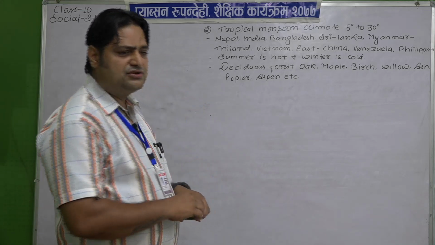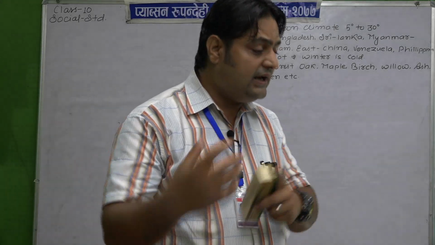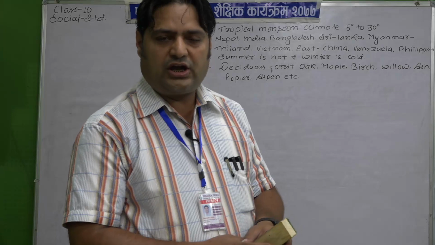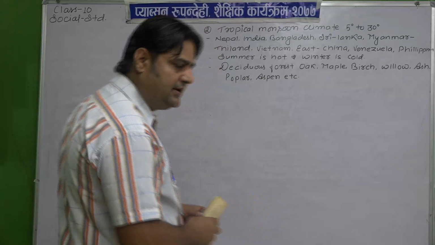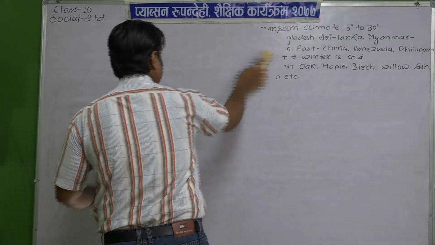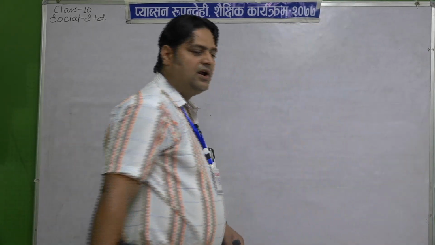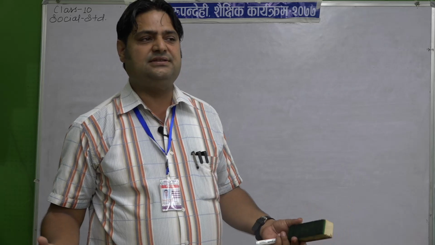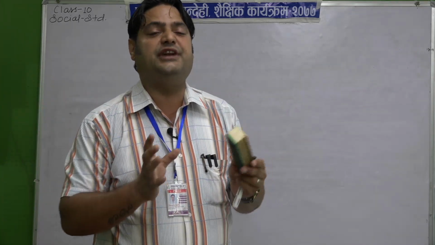Many times the question is asked, why do Manang and Mustang of Nepal geographically remain dry? That concept I would like to make clear now by making the figure, my dear student. Nepal is landlocked, not touched by the sea and ocean, and Nepal is also known as a buffer nation. Buffer nation means a nation which lies between two powerful, big nations. Nepal lies between China and India, so Nepal is a buffer nation.